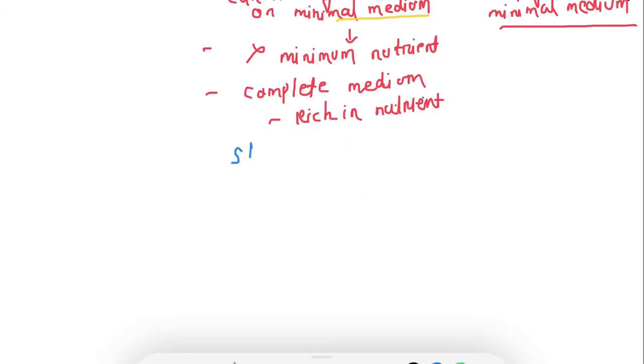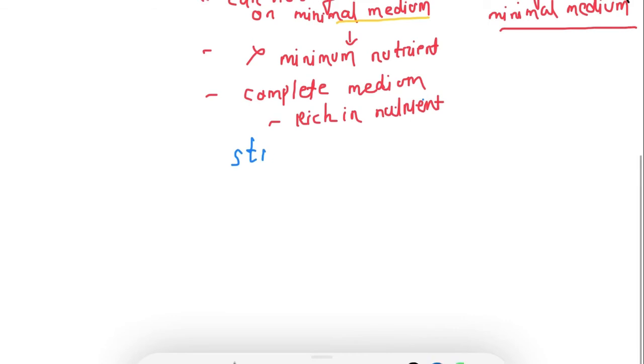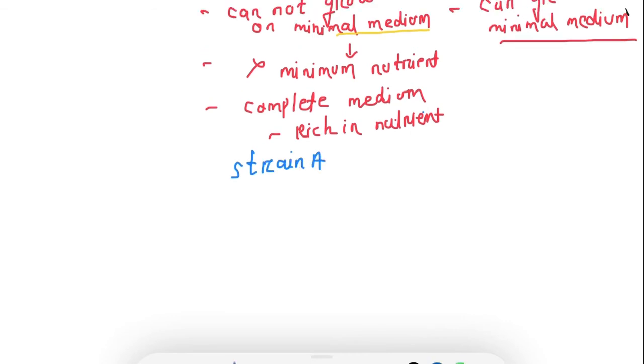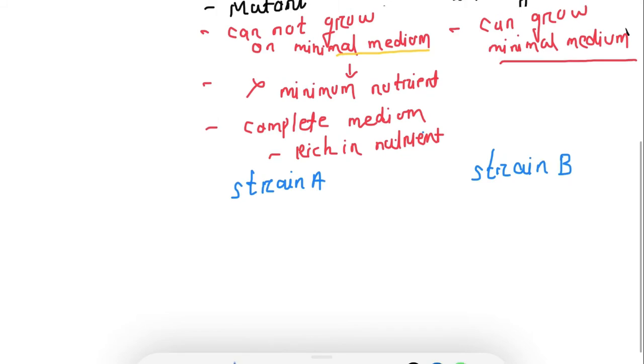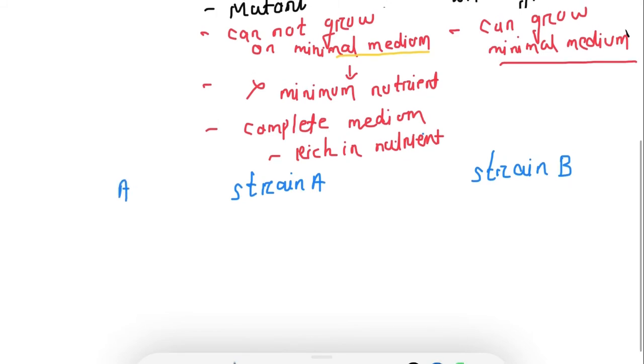So let's say this is strain A. For the experiment, they experimented with two auxotrophic strains. One auxotrophic strain is A and let's say the other one is strain B of E. coli. Auxotrophic strain means what? Now you know, right?